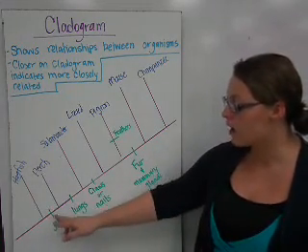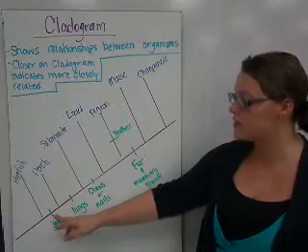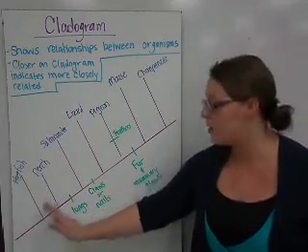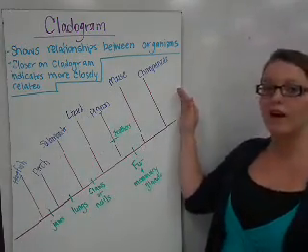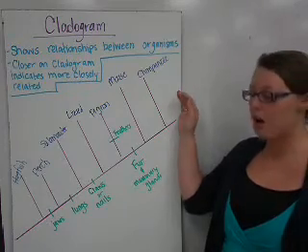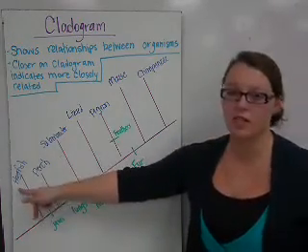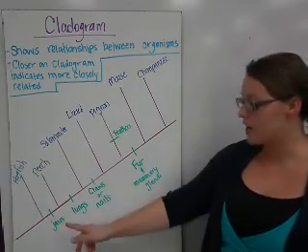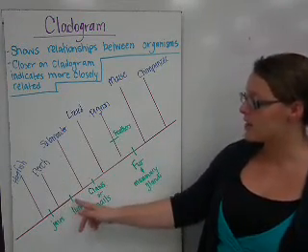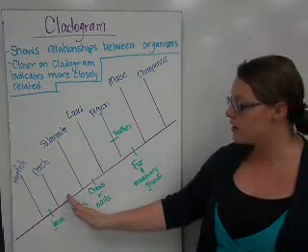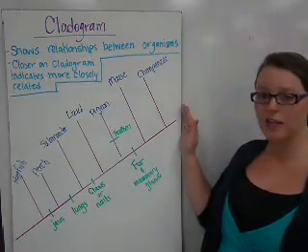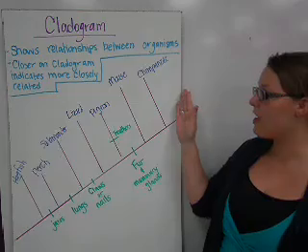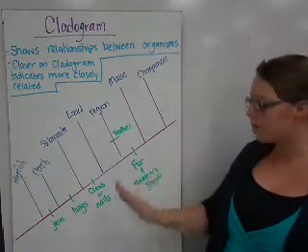So this hash mark right here separates the organisms that do not have jaws and the organisms that do. Everything above that line would have jaws. Hagfish is a jawless fish, so separated there. A perch is another type of fish, so it has jaws, but it doesn't have lungs. The lungs are anything above that hash mark. So everything else on our cladogram has lungs.